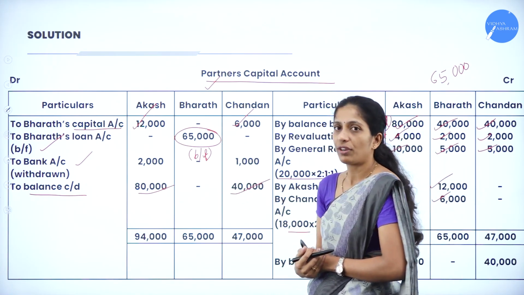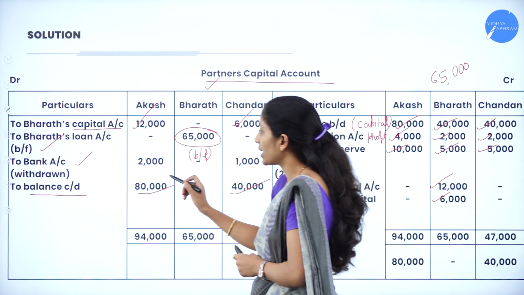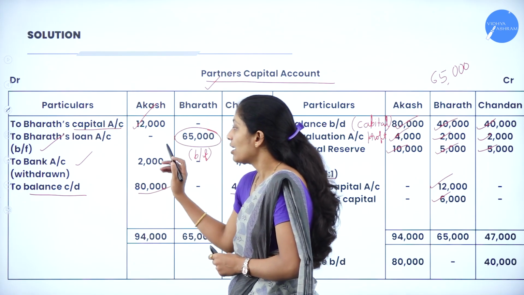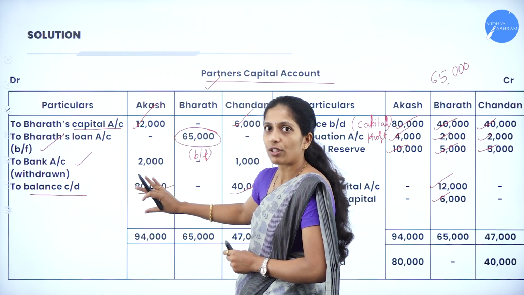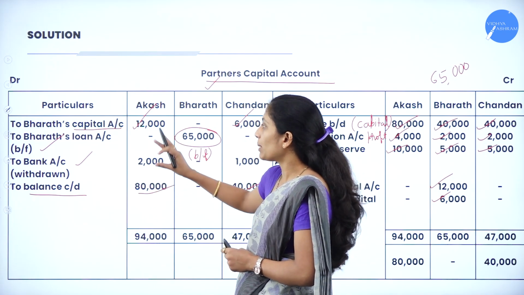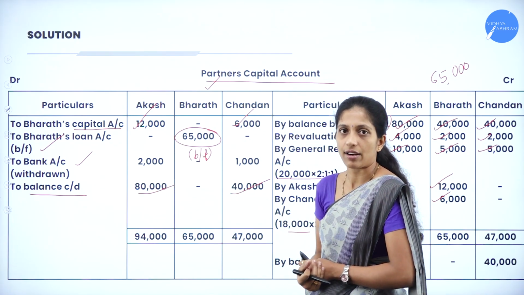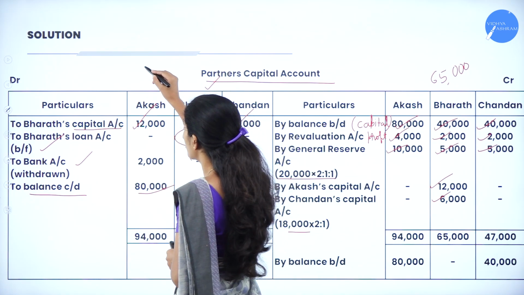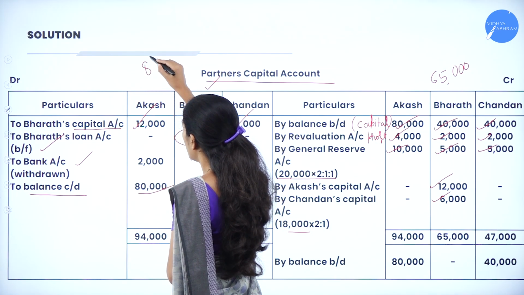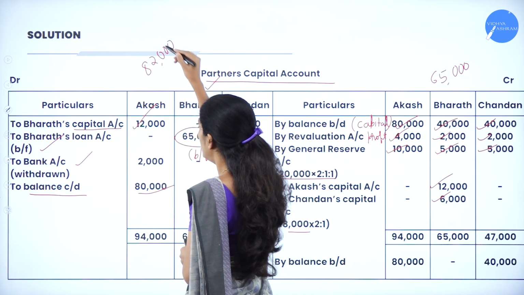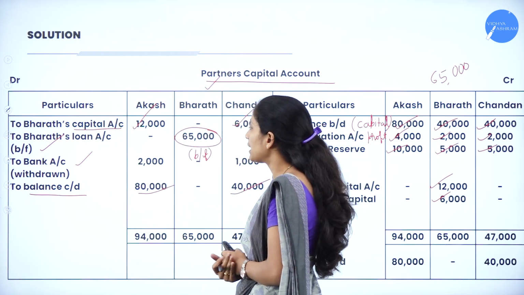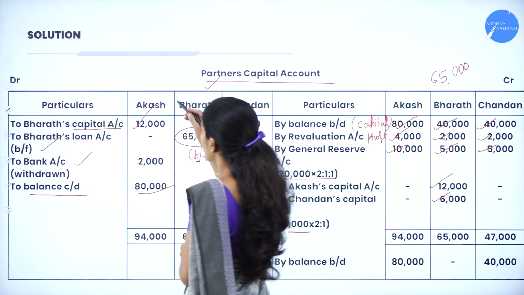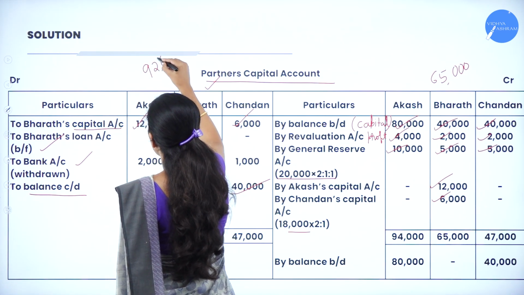Now calculate that of Akash. Here 80,000 plus 12,000. We have not written this amount. As I told you, first we are going to record the capital, and the remaining amount will be adjusted in cash. Here, on the debit side, it is 80,000 plus 12,000. What is the total on the debit side of Akash? 80,000 plus 12,000, it is 92,000.